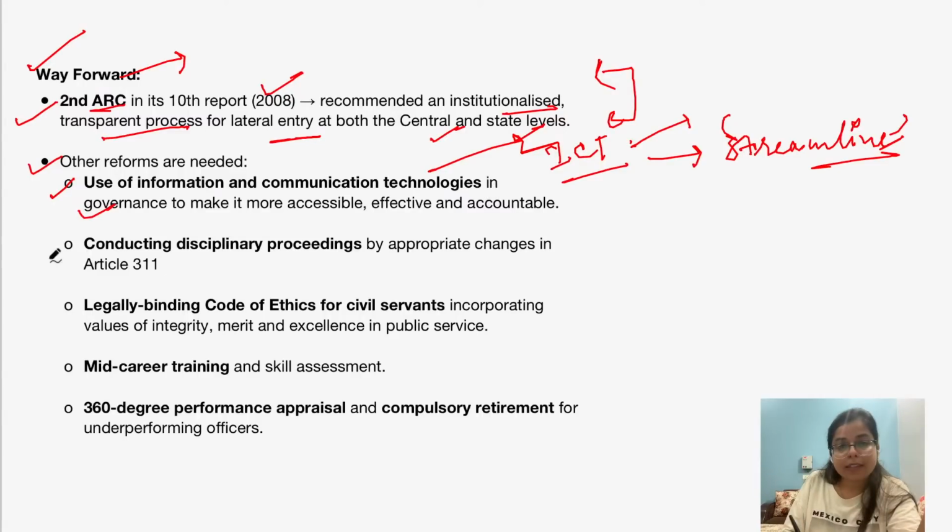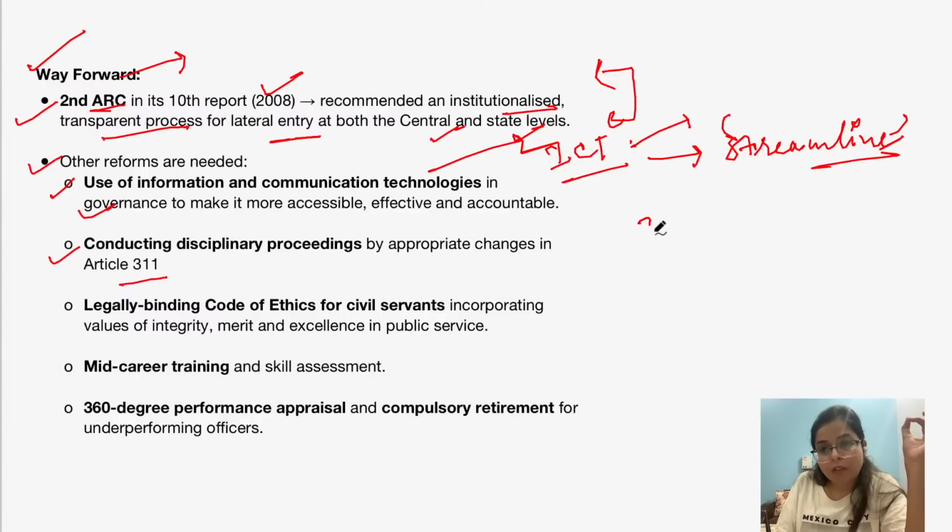And the second thing is that there should be effective disciplinary proceedings through amendments to Article 311 of the Indian Constitution. Now, Article 311 of the Indian Constitution gives certain protections to civil servants. For example, they cannot be dismissed arbitrarily.